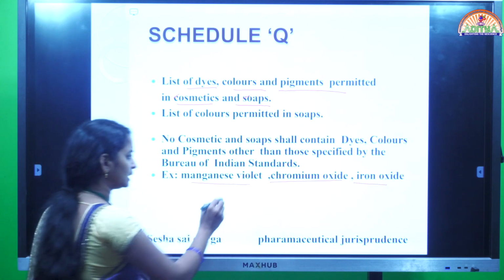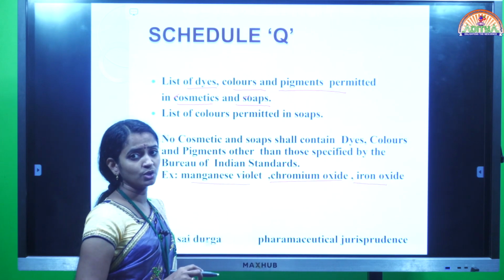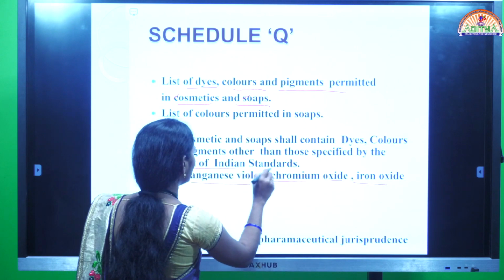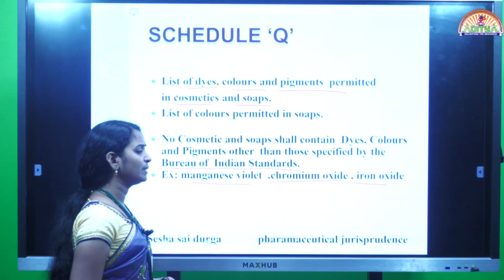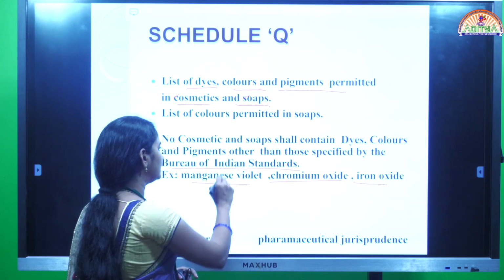But all the colors or pigments or dyes used in the manufacturing of soaps and cosmetics must be in accordance with the Bureau of Indian Standards, BIS.